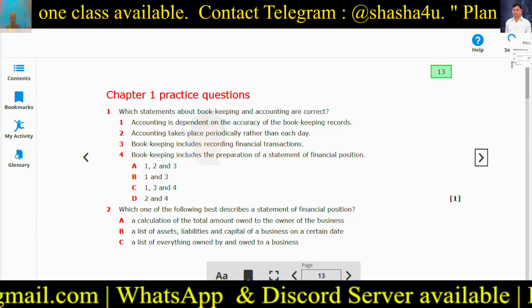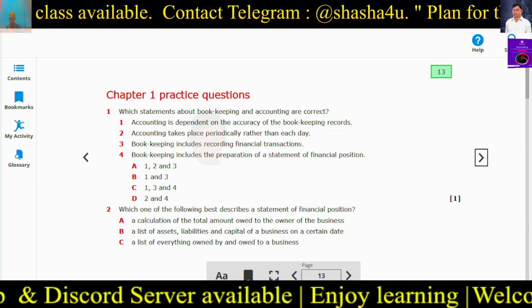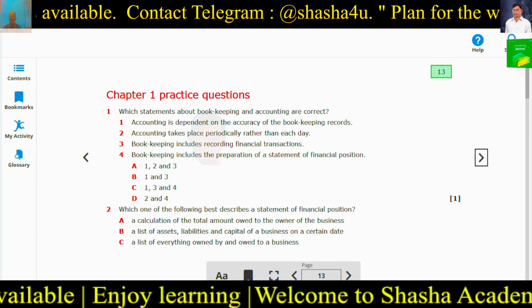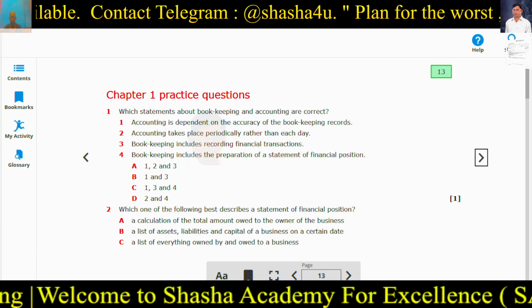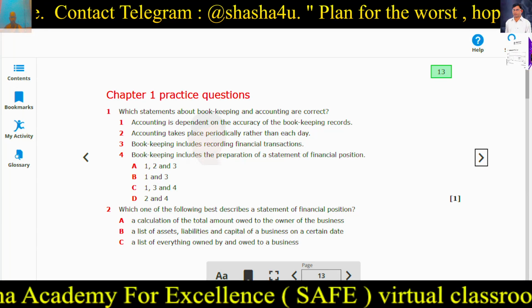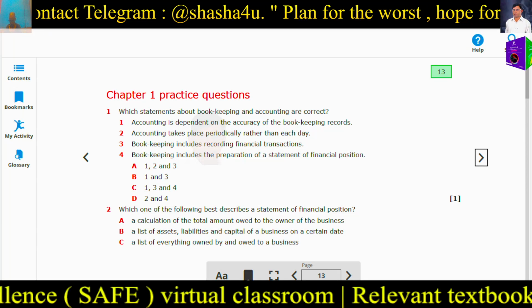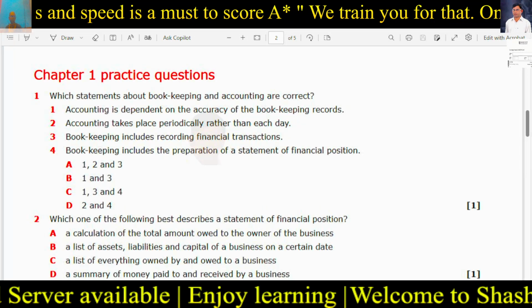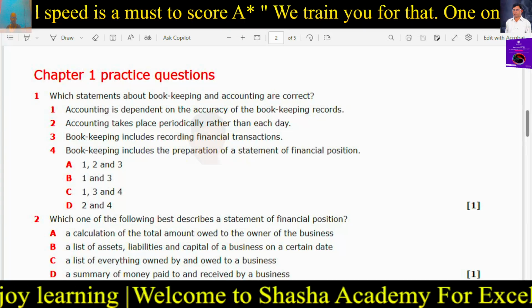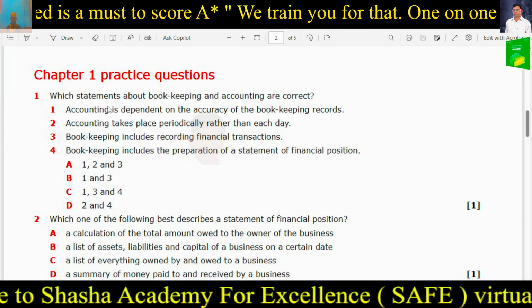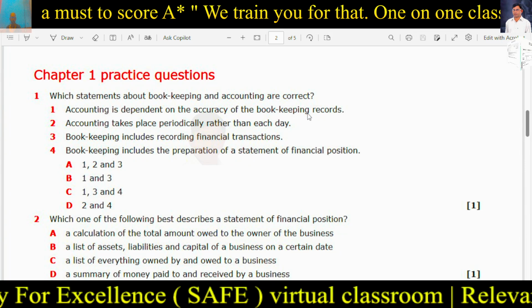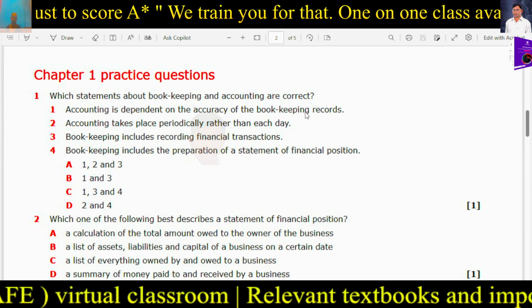So first question. Which statements about bookkeeping and accounting are correct? So first you try on your own, then you can cross check.